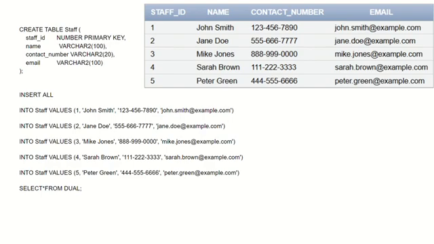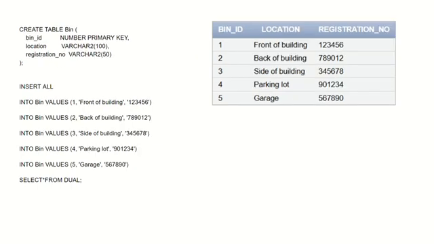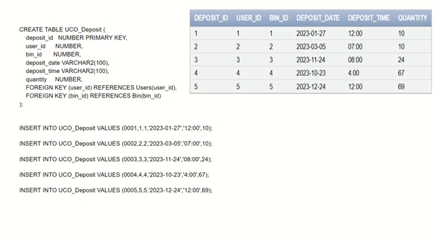Then there is the staff table. I put all the staff names with the staff ID, email and contact numbers. Then there is the bin table. The bin ID, the location, and the registration number are in the table. Then there is the user deposit table. In the user deposit table, we have deposit ID, user ID, bin ID, deposit date, deposit time, and the quantity, the amount of deposited waste in the deposit bin.